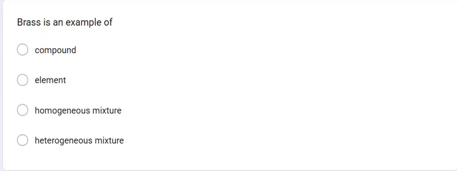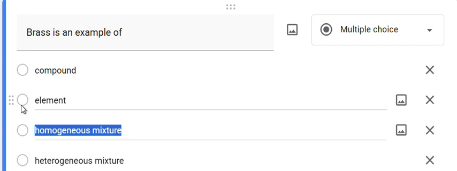Next one. Brass is an example of... Brass is an alloy which is a homogeneous substance. So the answer is, in these four options: compound, element, homogeneous mixture, heterogeneous mixture. Answer is homogeneous mixture.